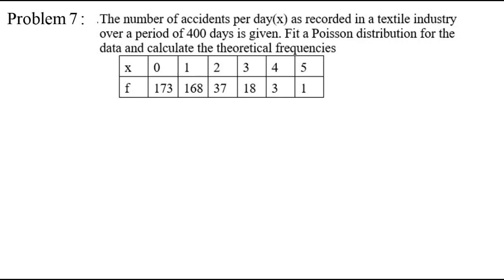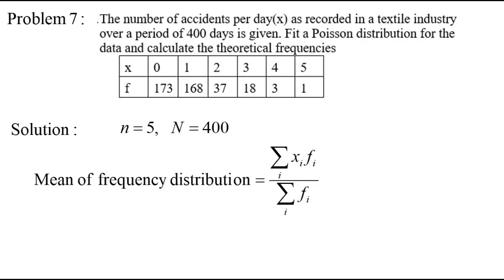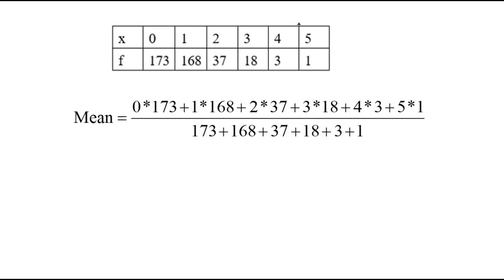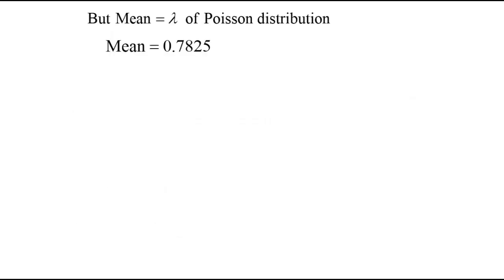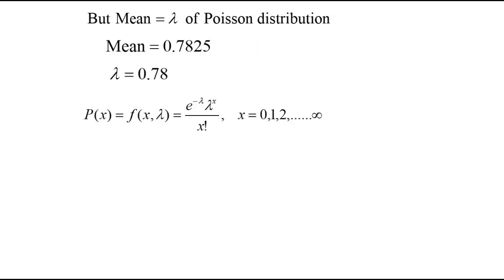Now let us find out the mean of the frequency distribution, where n is 5 here, and the capital N denotes the total frequencies, which is 400. Using the formula for mean of frequency distribution, we calculate the mean, which is 313 by 400, which is 0.7825. But you know that the mean of Poisson distribution is lambda, so lambda is 0.7825. Once you get lambda, substitute in this. So we have finished with our fitting of Poisson distribution. This is called fitting.